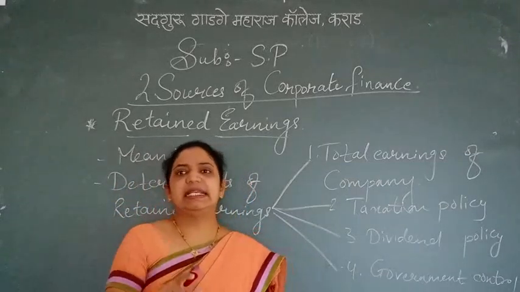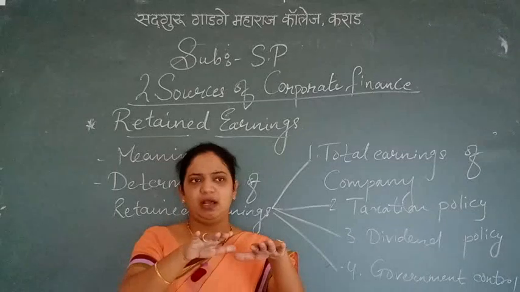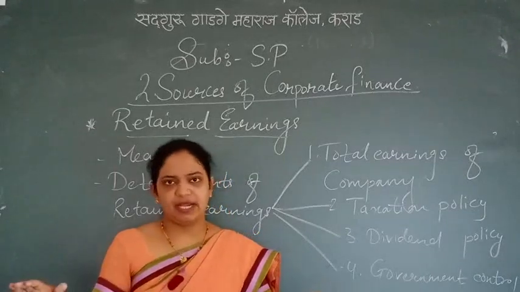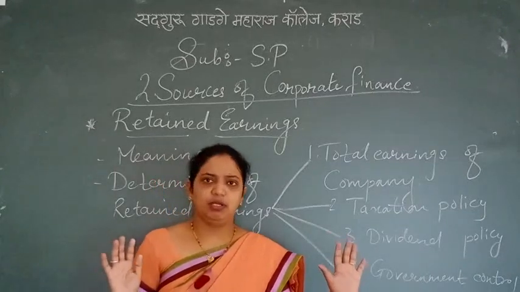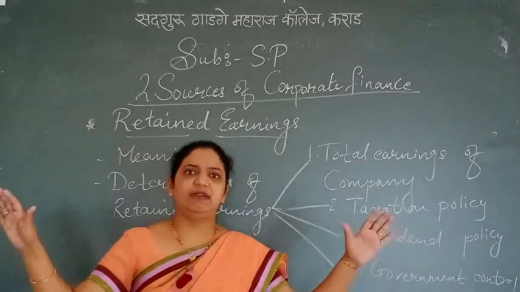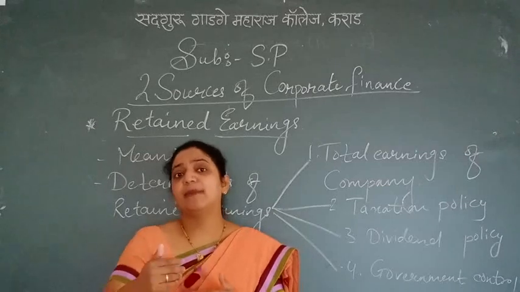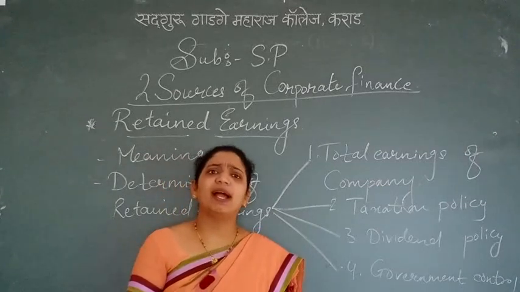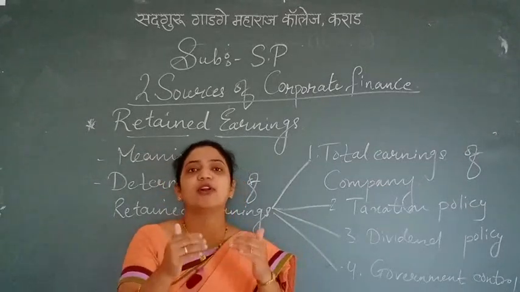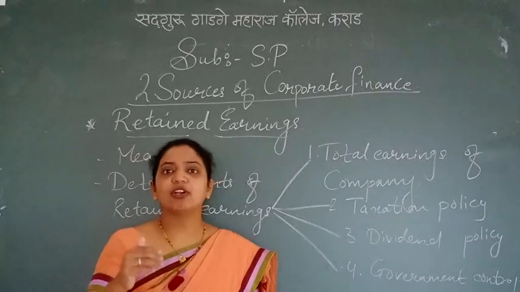If the company decides that this will be the dividend rate given to the shareholder, no up and no down, a conservative policy will be there. At that time it is a loss to the shareholder, but a profit to whom? The company. Why? Because more profit is retained.